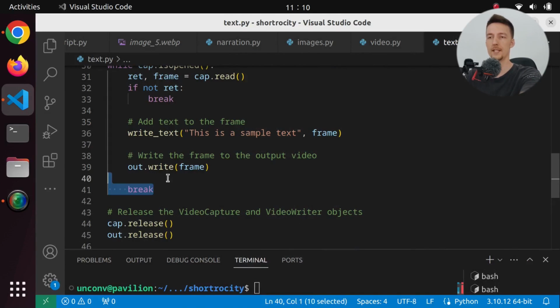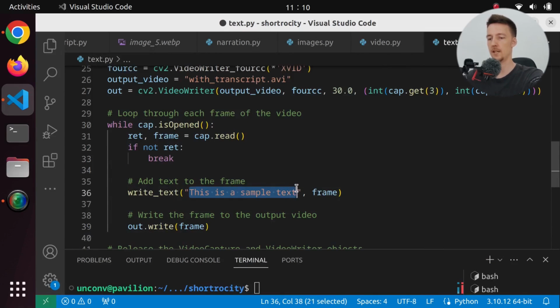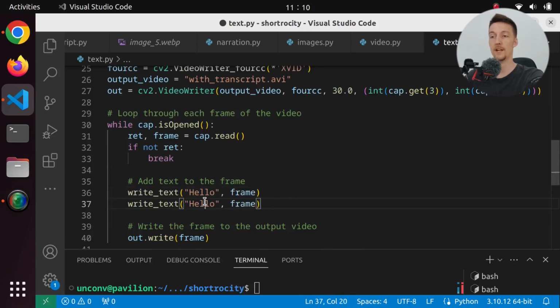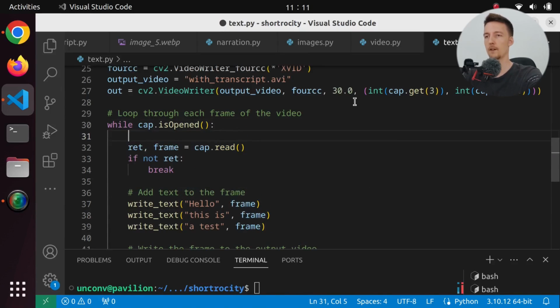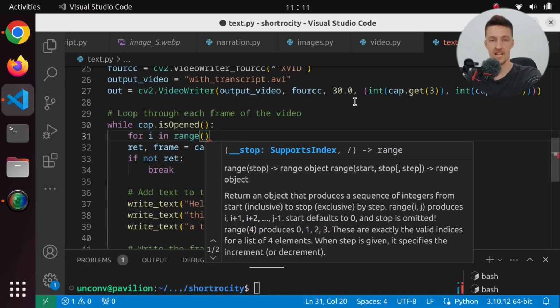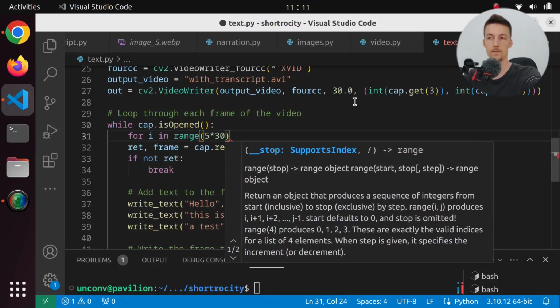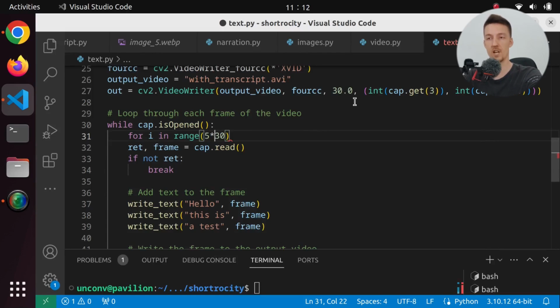So how can we write text for a certain period of time? So what if we want to say, hello, and then we want to wait for a while and say, this is, and then we want to wait again and say, a test. So basically we have to read a frame and then we can write to the frame. So can we do something like for i in range? And this is going to be a range of frames. So we have to say 5 times 30. So that would be 5 seconds because we are creating a video that is 30 frames per second.